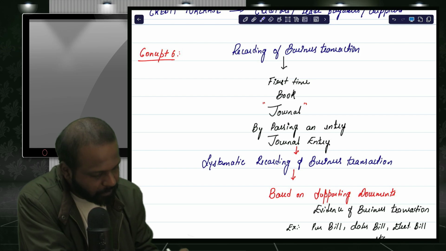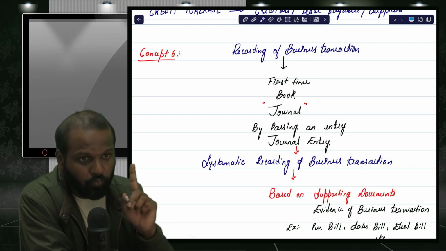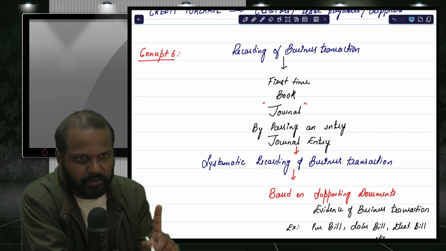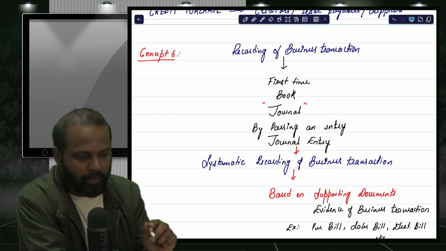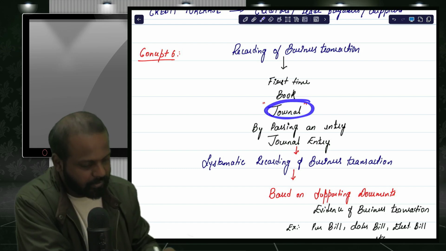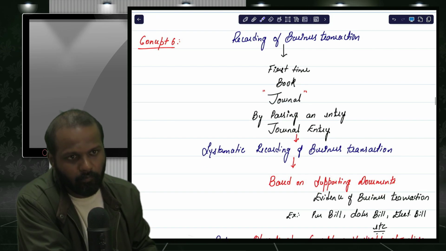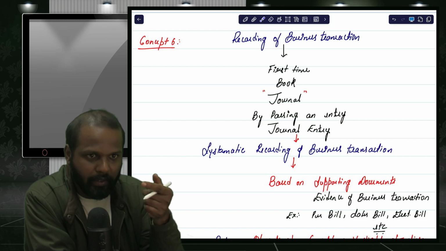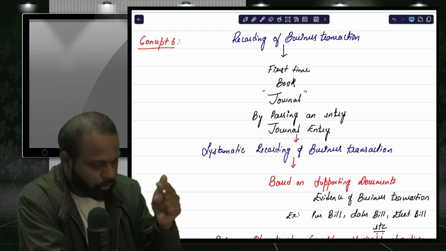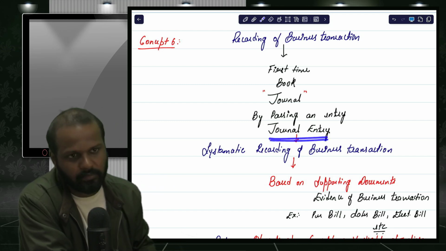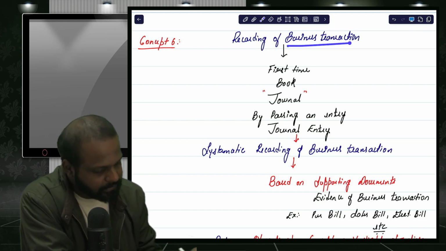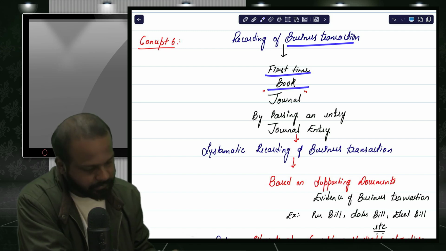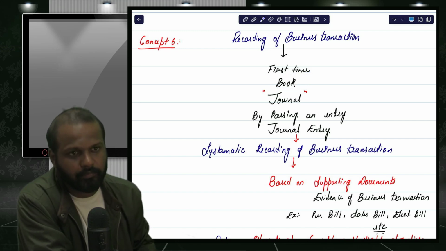So every business transaction, for the first time, is to be recorded in a book that is called the journal. In the journal, whatever transaction we record is called a journal entry.